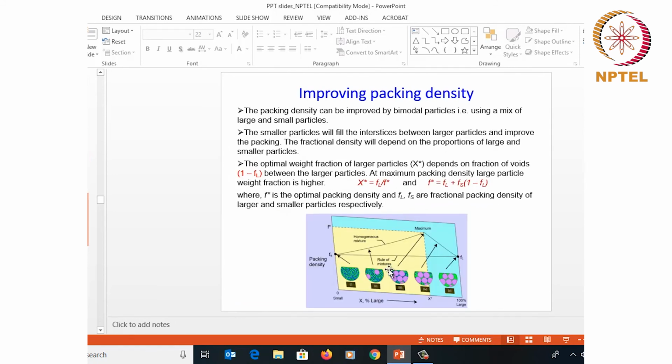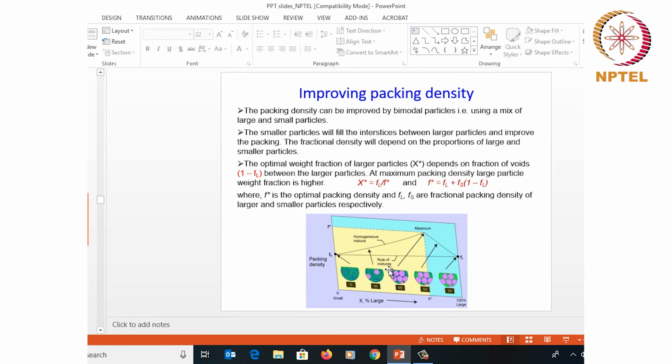Then we talked about ways for improving the packing density, and one of the approaches which can be adopted is to use a bimodal particle distribution. In this case, the smaller particles in the powder will fill the voids between the larger particles, and as a result, the packing density will increase.